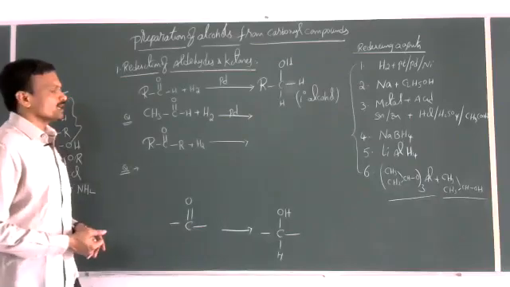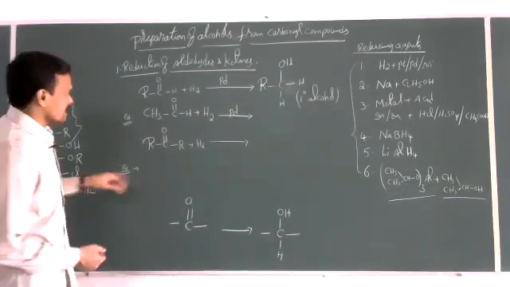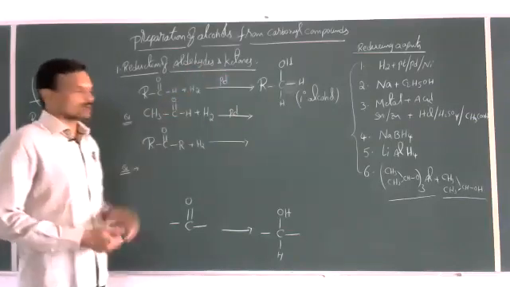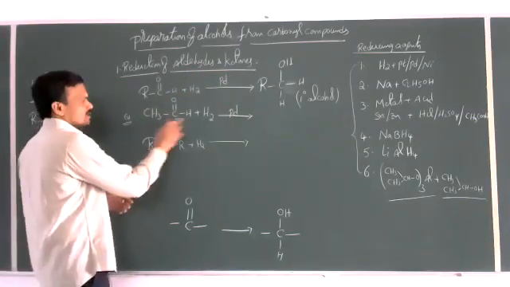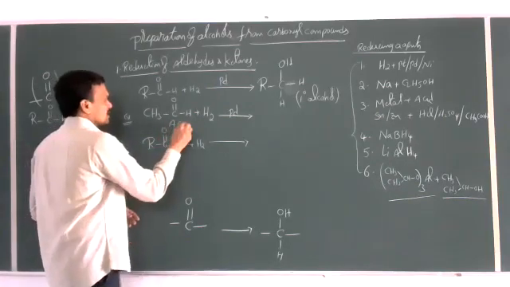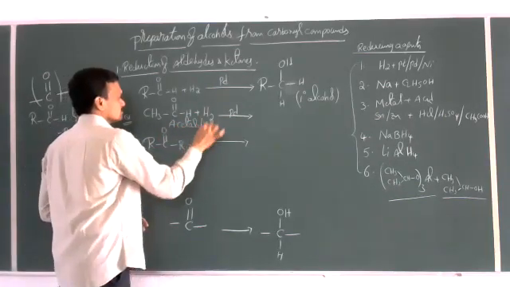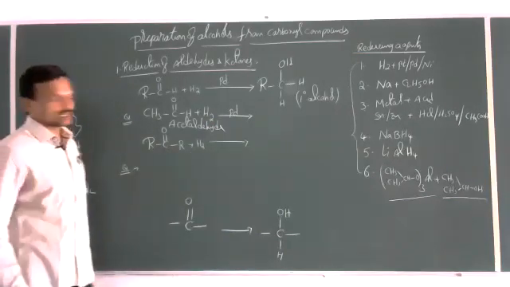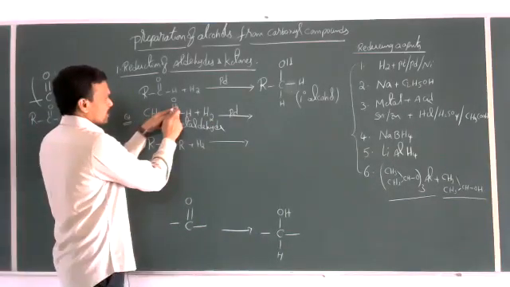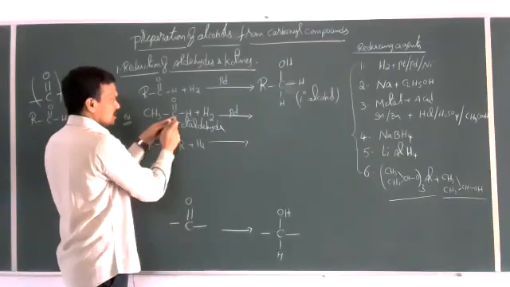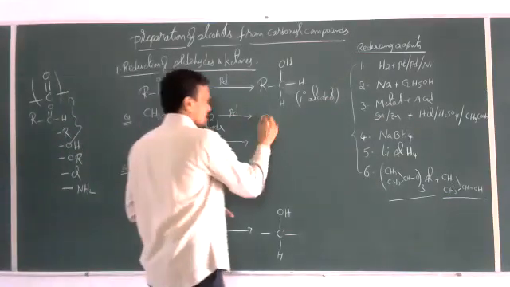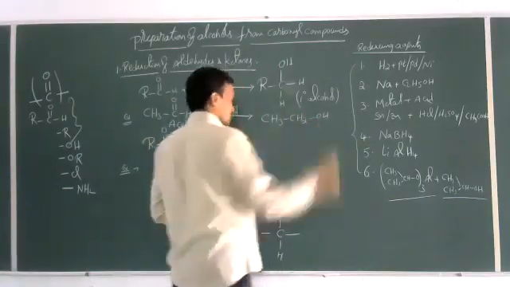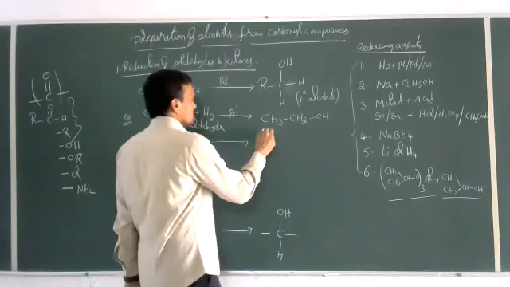So in the reduction of aldehydes, aldehydes in the presence of a catalyst give primary alcohol. This is CH3CHO, called acetaldehyde. The reduction of this acetaldehyde gives ethyl alcohol. Here also, just break the pi bond, add one hydrogen here and one hydrogen here. Then you get CH3CH2OH, which is ethyl alcohol.